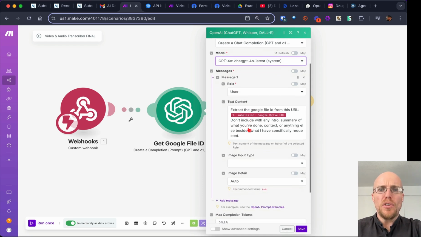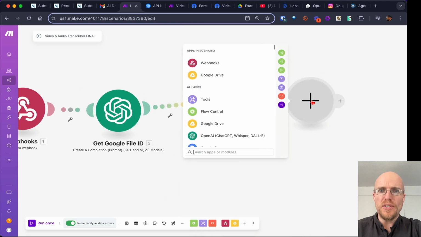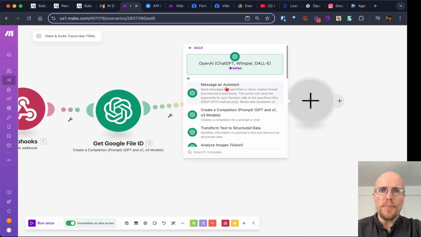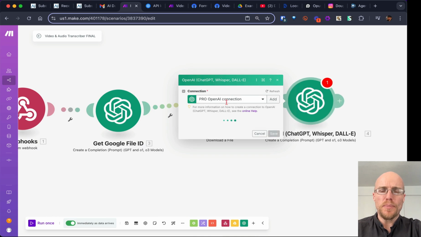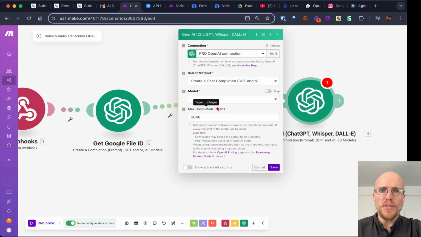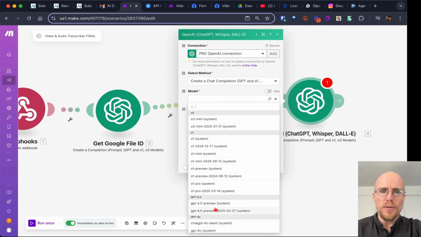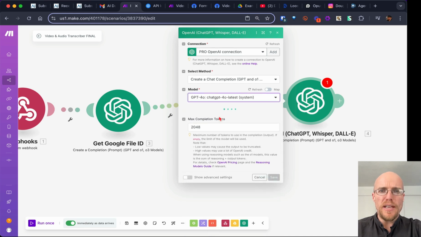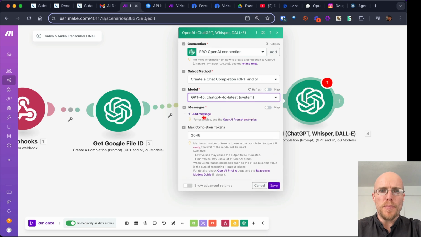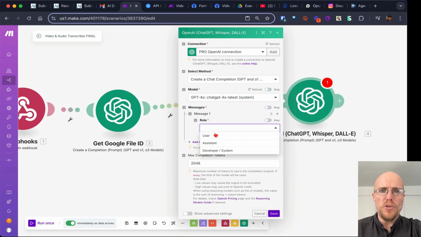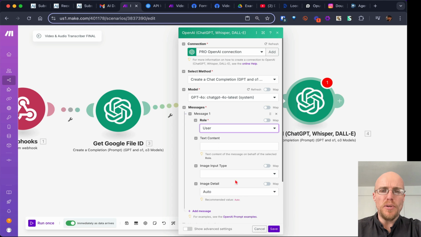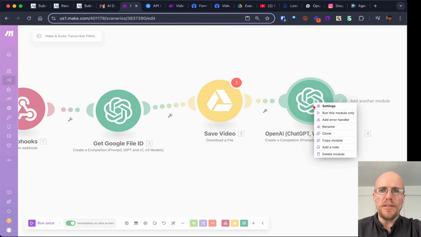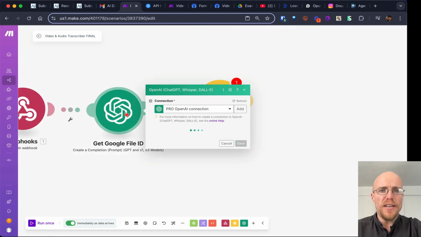Then this looks like, I'll show you on a blank one just so you see. If we do create a completion, chat completion model, you'll see you need to create a message, and it'll be a user. Because we're doing very simple, you don't need to worry about the other things. But so that's what we've got in here.